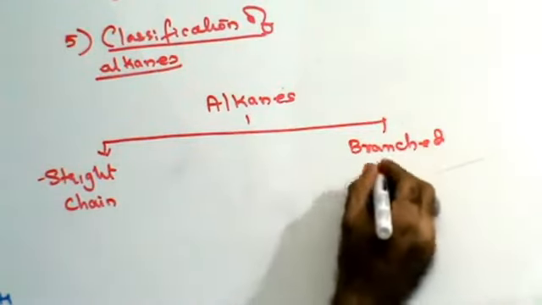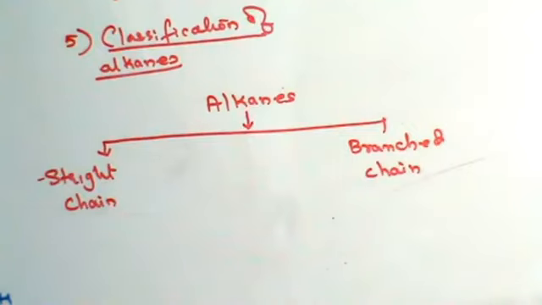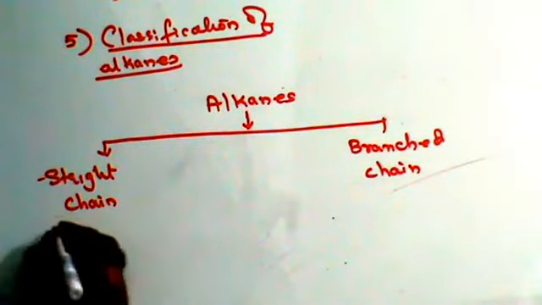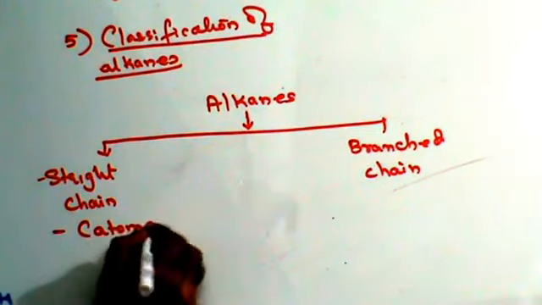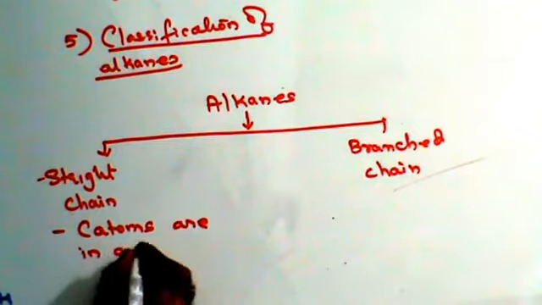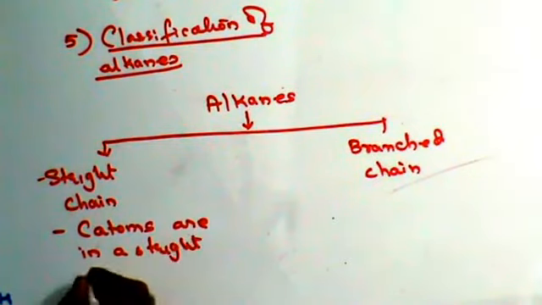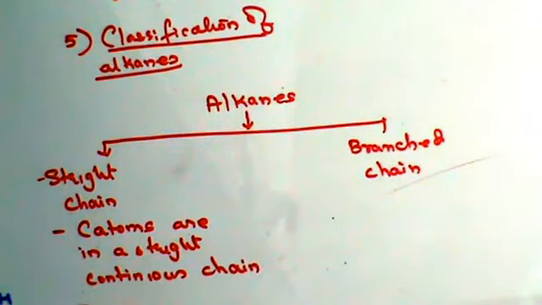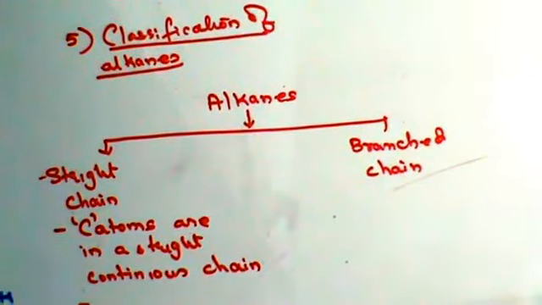That's your basic classification. Now, what do we understand by straight chain alkanes? These are alkanes in which the carbon atoms are in a straight continuous chain. So this is your straight chain carbon atoms.